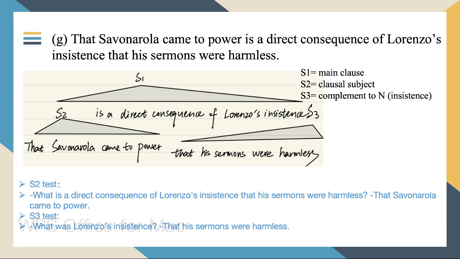Sentence 3 is a complement to the noun insistence. We can do a test for sentence 2 by asking, what is the direct consequence of Lorenzo's insistence that his sermons were harmless? That Savonarola came to power. Also, we can do a test for sentence 3 by asking, what was Lorenzo's insistence? That his sermons were harmless. So it's correct.